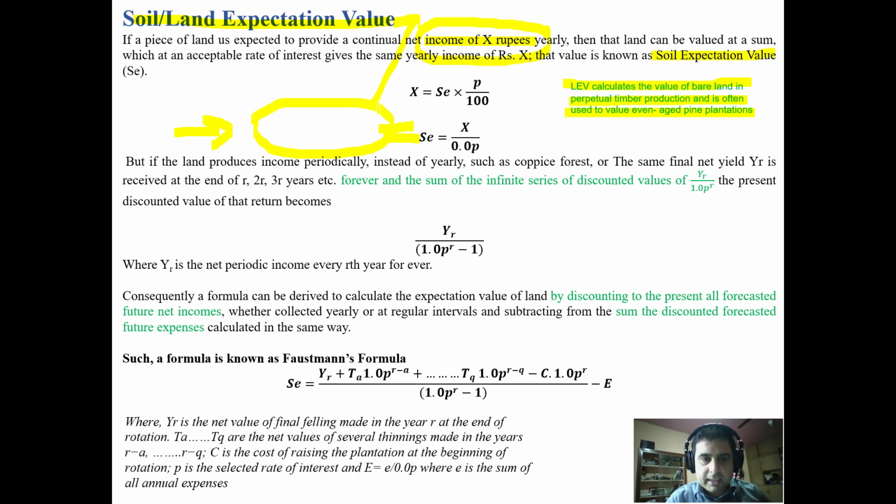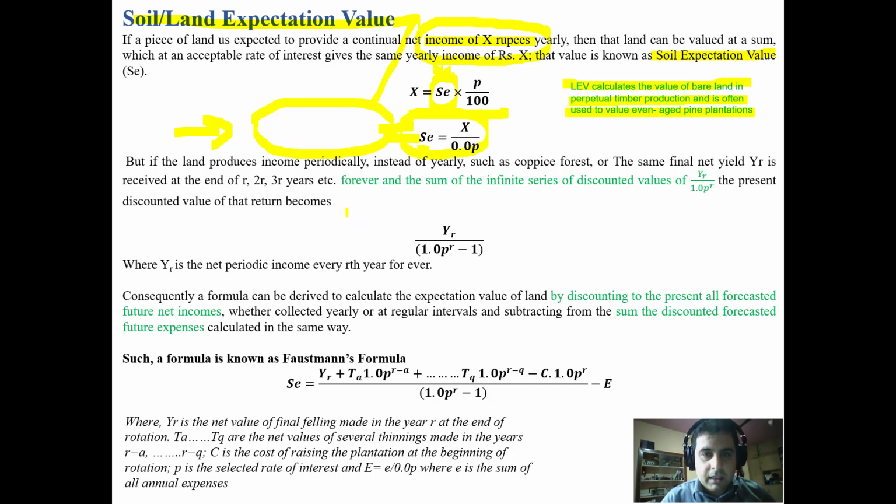Now we can put it in mathematical terms. X is equal to soil expectation value into P, the rate of interest. So X is the amount that we get on this amount at P rate of interest. Rearranging the terms, we get SE is equal to X upon 0.0P. So this is the soil expectation value of that land.